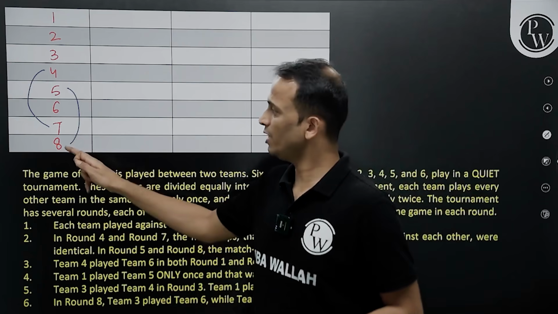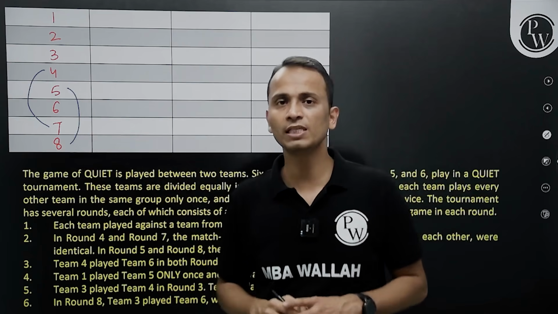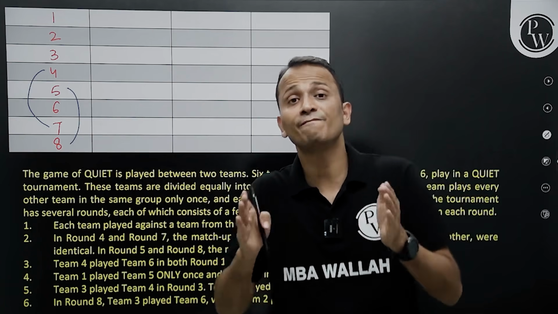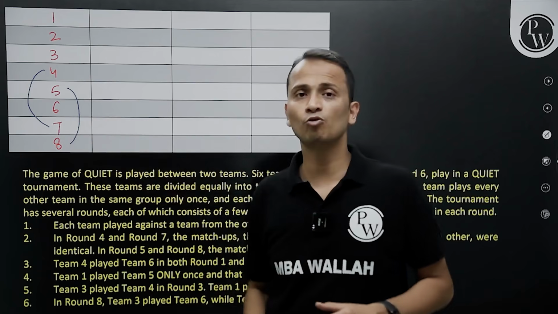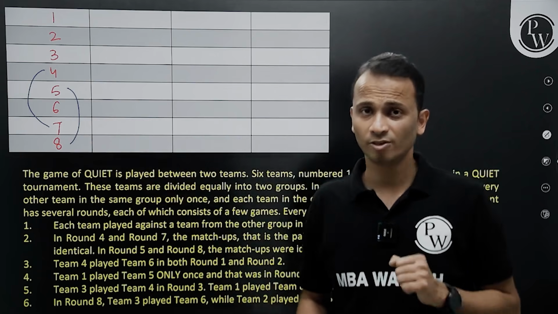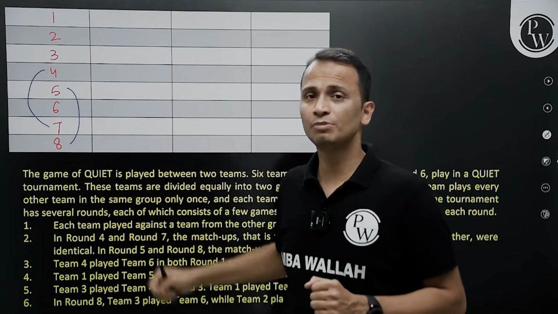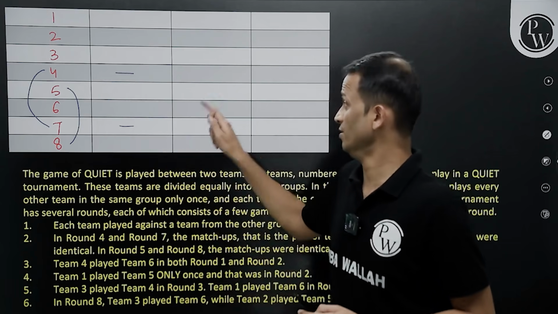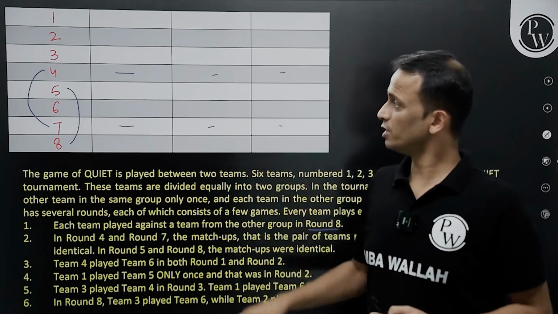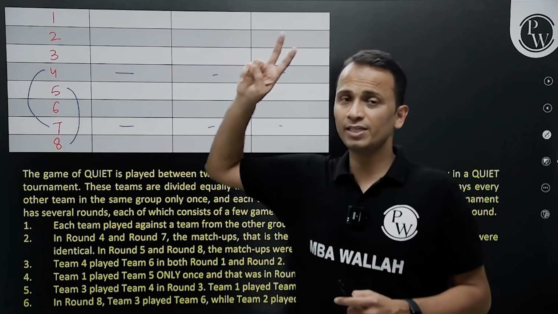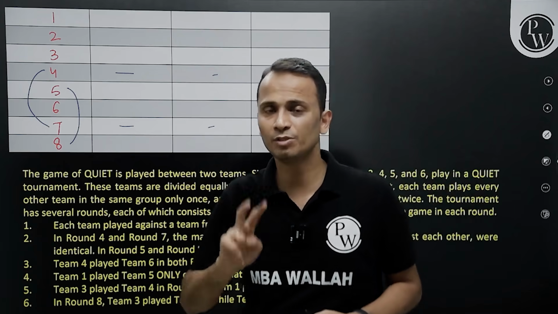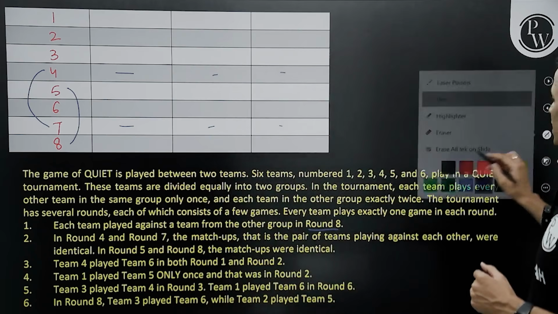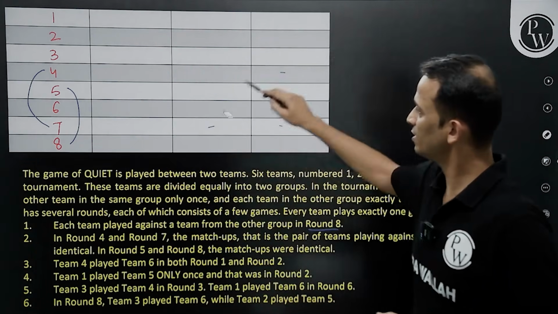So that means in round 8 and in round 5, in both these rounds, the matchup will be between the teams which are in different groups. Same thing will happen in round 4 and round 7. All the matches, right? Because these matches will happen twice. The match which happens in round number 4, the same match will happen in round number 7. All three of them, right? Since the same matches are being played twice, so that means these are between the teams which are in the different groups. Okay, fine. Let's move ahead and look at the next pointer.